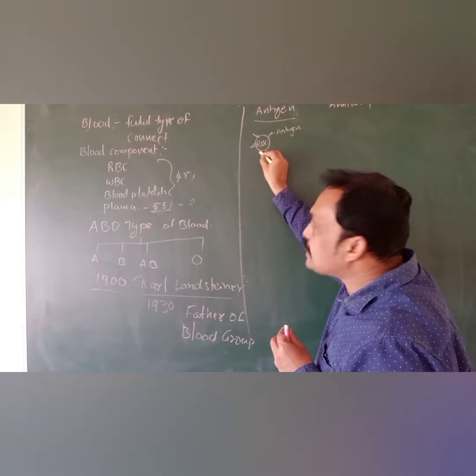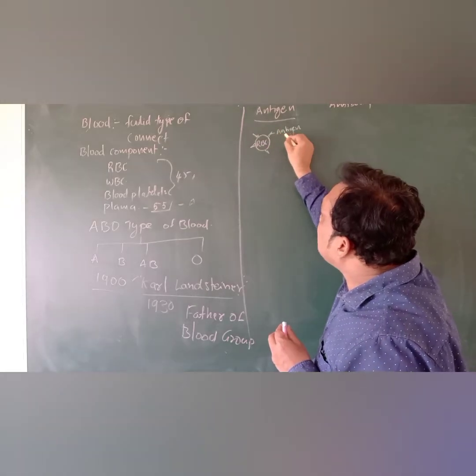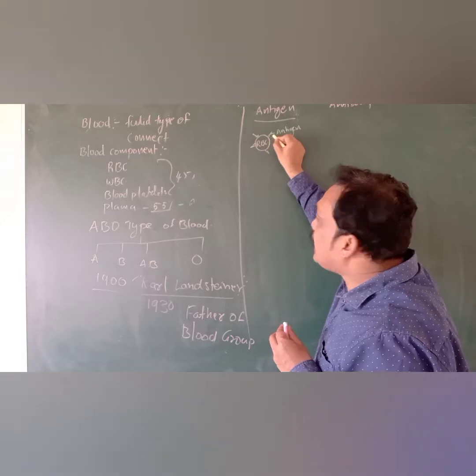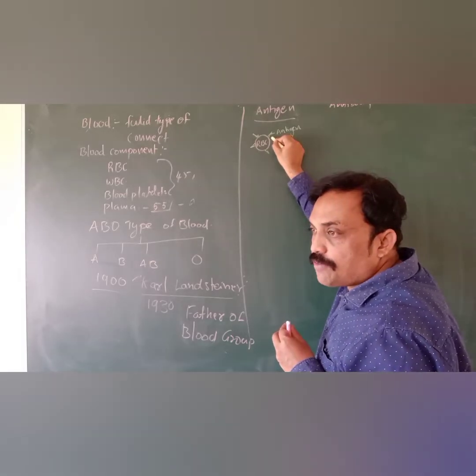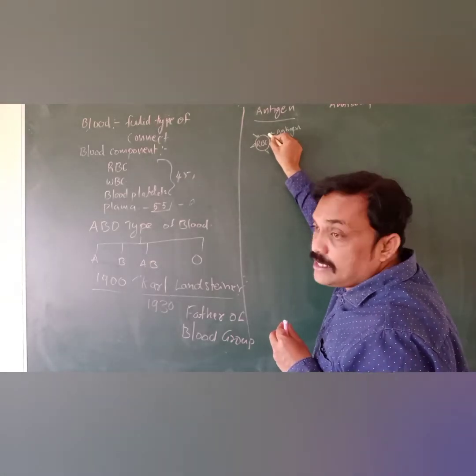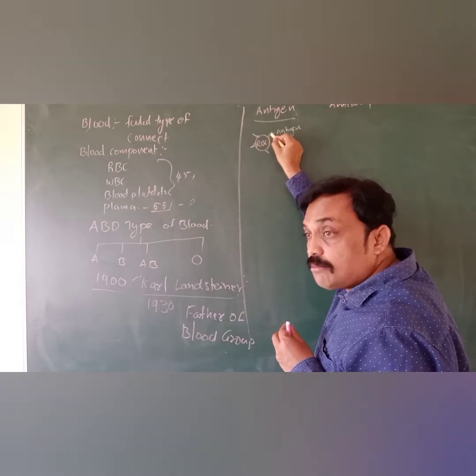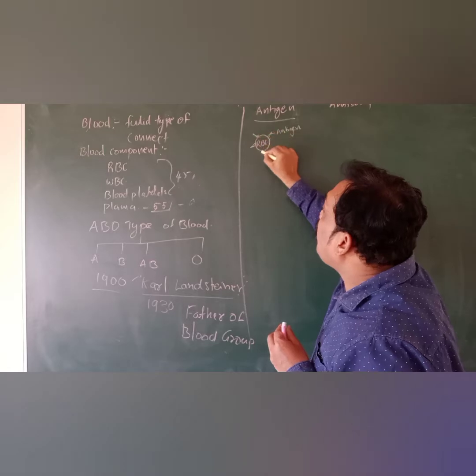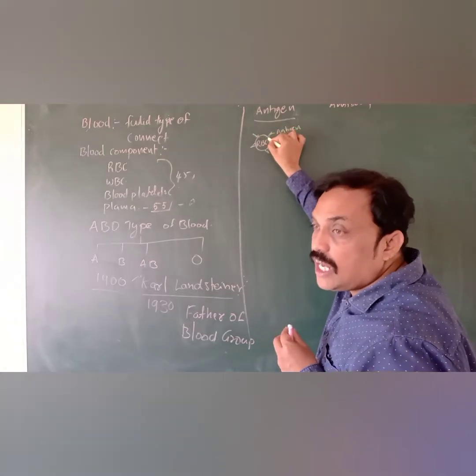That means in some RBCs, antigen A is attaching on the surface. In some blood cells, antigen B. In some blood cells, antigens A and B are both attaching on the surface of the RBC.